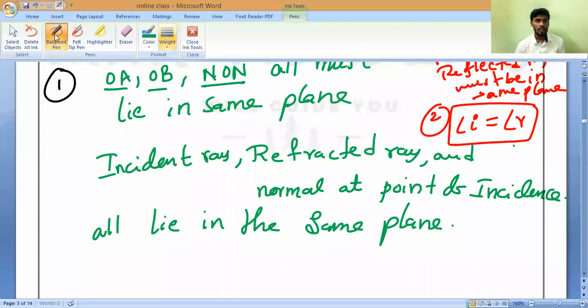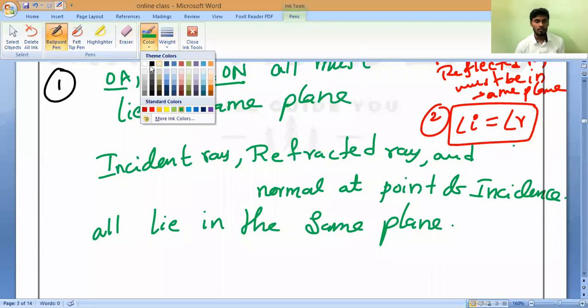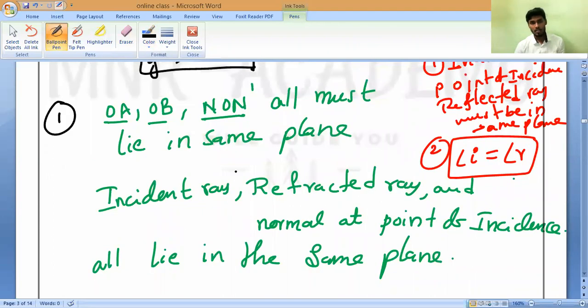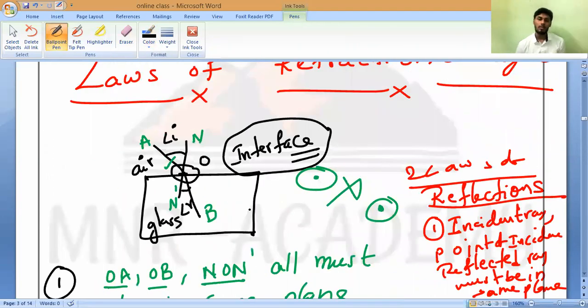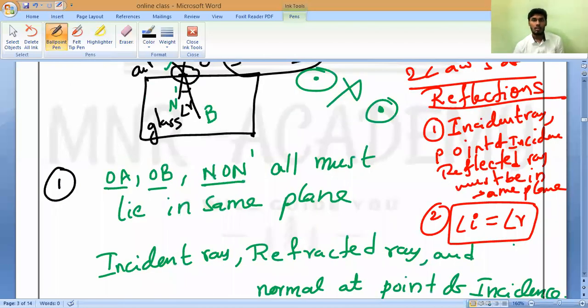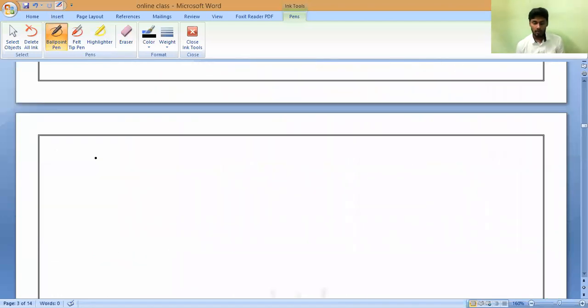I hope you understand. So now let us go for the second law. Shall we go for the second law? You have to draw this diagram also. This is not a new diagram. We are drawing it so many times. Draw the same diagram again. So now let us go for the second law of refraction of light.